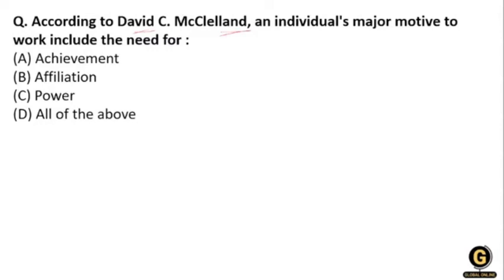According to David McClelland, an individual's major motive to work includes the need for achievement, need for affiliation, need for power. I am waiting for your answer.